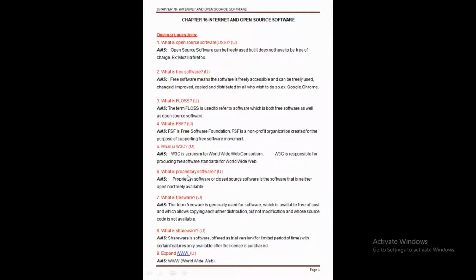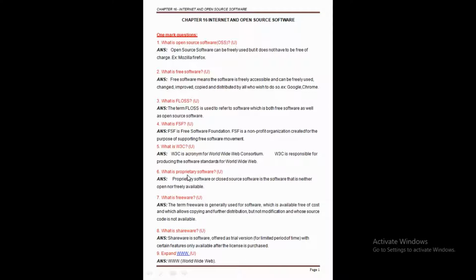Now let's see how to write one more question. Open source software can be freely used, but it does not have to be free of charge. That means after the payment of some nominal charges, we can use the software for any kind of purpose.